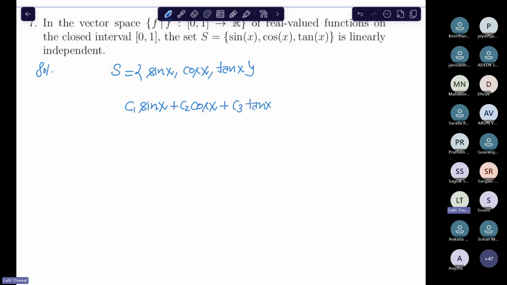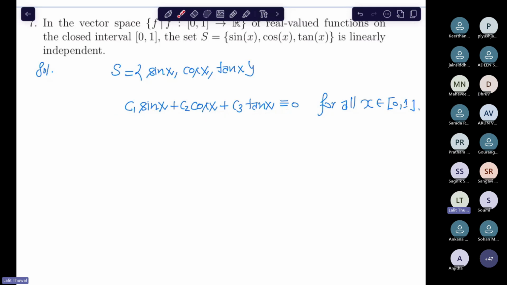Consider a linear combination equal to 0; if the set is linearly independent, this must imply that C1, C2, C3 are all equal to 0. But this should hold for all x in the closed interval [0,1]. If some function is identically 0, then this should hold for every x, right?